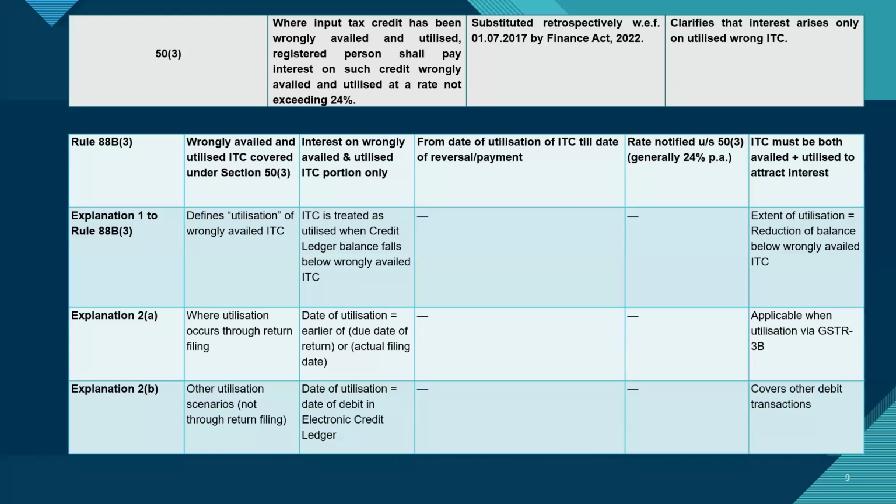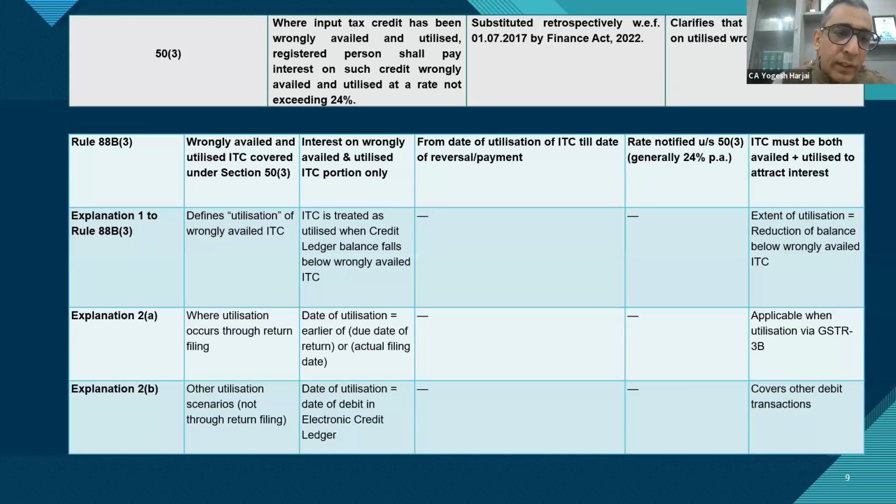See, again, in that case, it is finding itself in the definition of output liability, and it cannot be a case wherein RCM is covered under output liability. So therein they are making a specific exclusion from the liability part. Although what you have said, it can be argued that it is not a case of non-payment, but only a case of wrong utilization of ITC rather than a non-payment of liability.